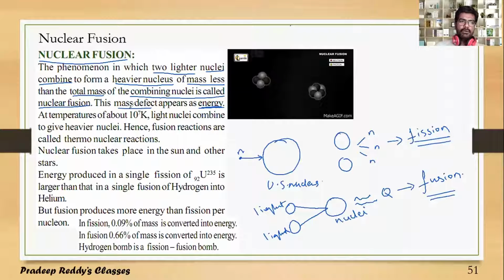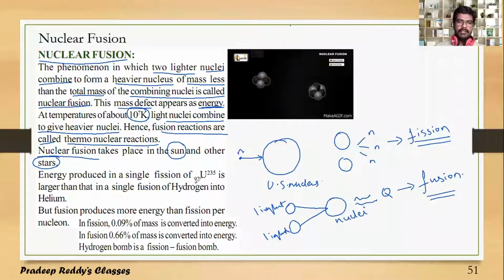At temperatures of about 10 power 7 Kelvin, lighter nuclei combine to give one heavier nucleus. Hence fusion reactions are also called thermonuclear reactions. Nuclear fusion takes place in the sun and other stars.